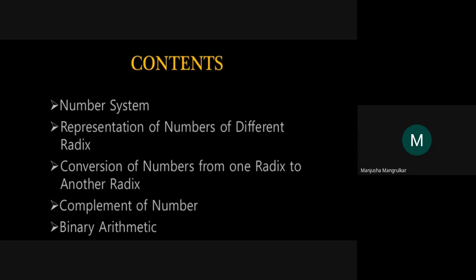Then complements of number system: one's complement and two's complement, and the arithmetic operations of the number system. We perform all arithmetic and logical operations with the number system. Arithmetic means addition, subtraction, multiplication and division, and how we will perform them in the number system.